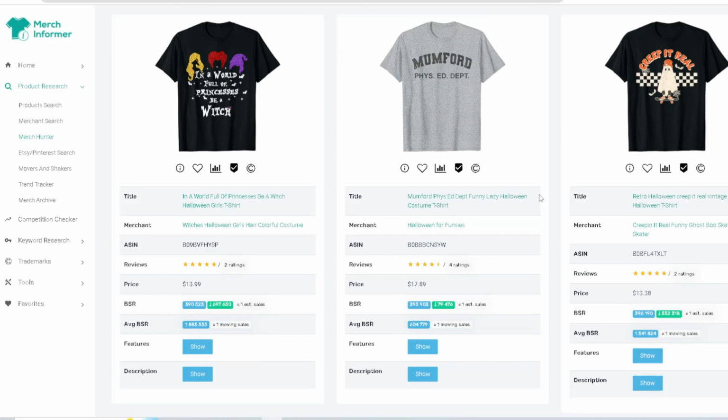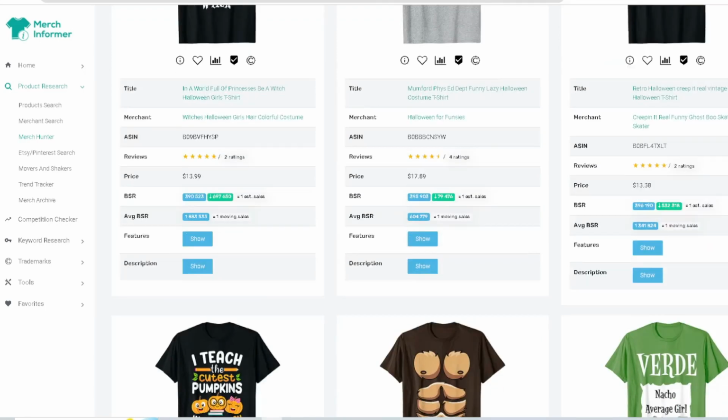Physics department. Funny. Creep It Real. You got a retro Halloween Creep It Real vintage ghost. You're having a ghost on a skateboard with a checkered background right there with the Creep It Real, with the bat and the spider webs.